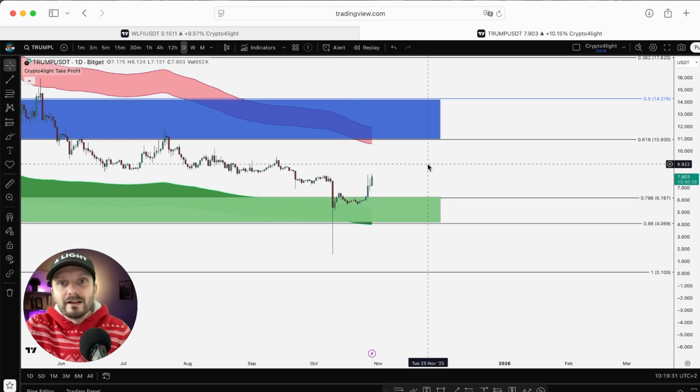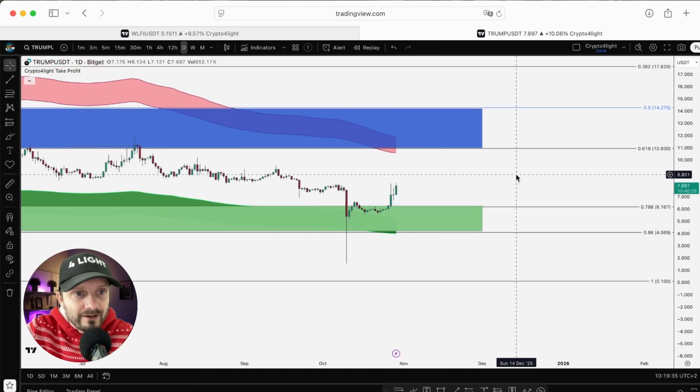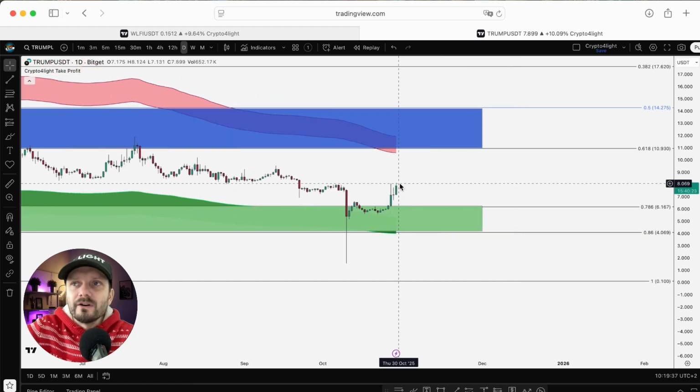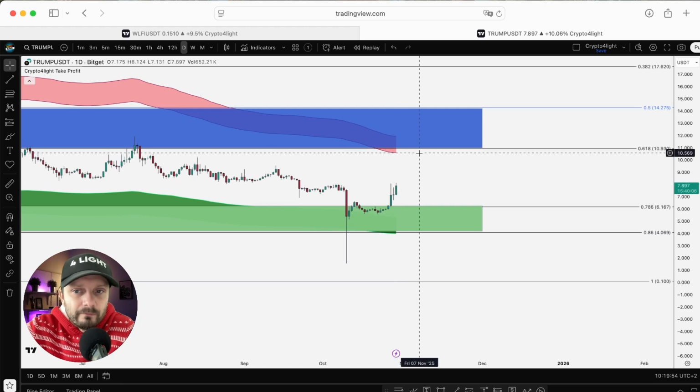I guess if Trump figures everything out with Xi Jinping, with China, just because of market recovery, just because of BTC dominance going down, just because of this good news for crypto in the relationship between the United States and China, Trump will be like a lifesaver again. So yes, the token can perform.